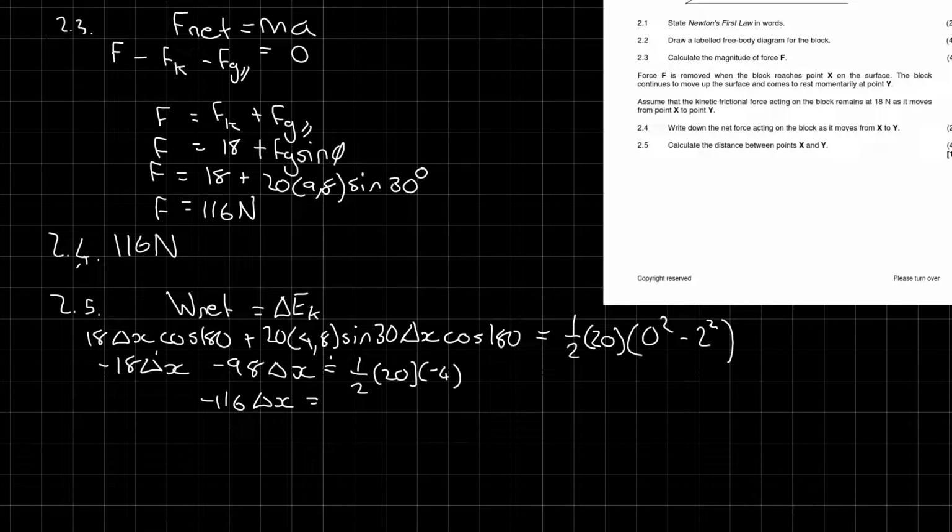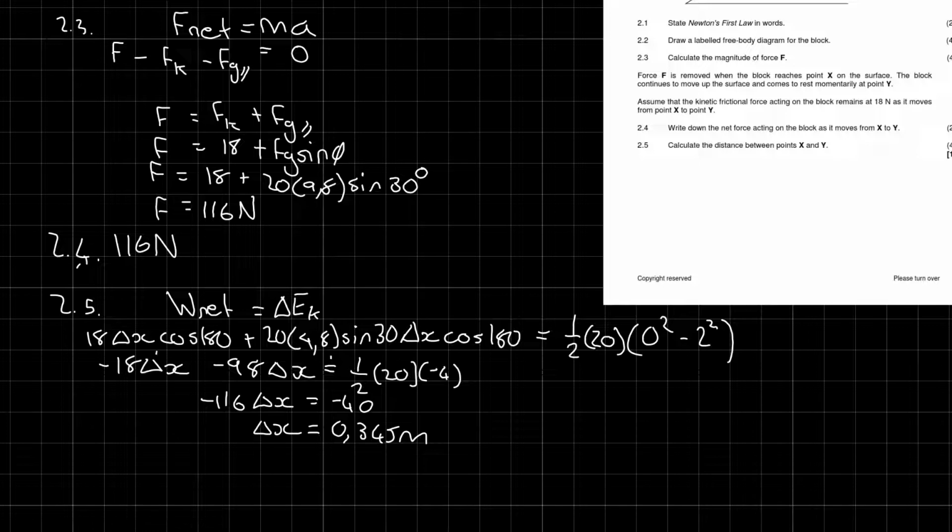And a half times 20 is 10, times negative 4 is negative 40. So delta x is going to equal negative 40 divided by negative 116, which is 0.345 meters. So I'm just going to let you know what other options could have been.